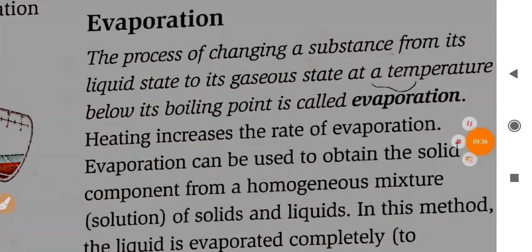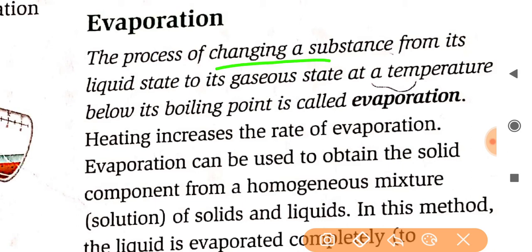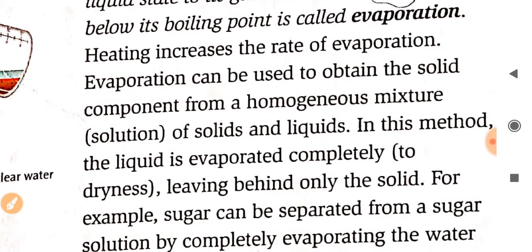Next process is evaporation. The process of changing a substance from its liquid state to its gaseous state at a temperature below its boiling point is called evaporation. You can say it is the change of a substance from liquid to gas at a temperature just below its boiling point. Heating increases the rate of evaporation.